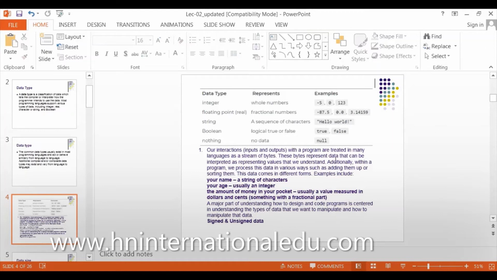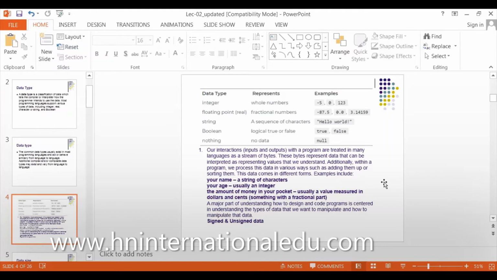Additionally, within a program, we process this data in various ways, such as adding or sorting it. We can do different tasks in our program. We can add our data. We can sort it, for example, from highest to lowest or from lowest to highest. This data comes in different forms.